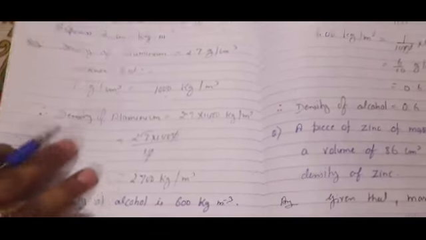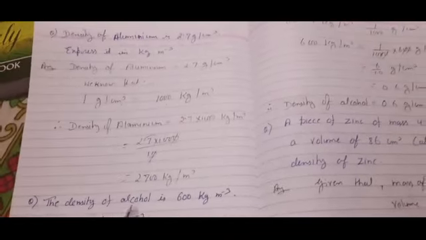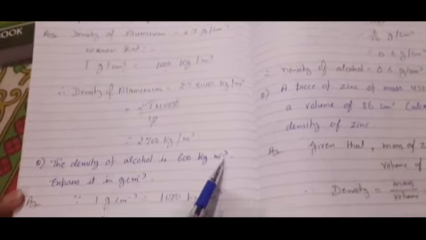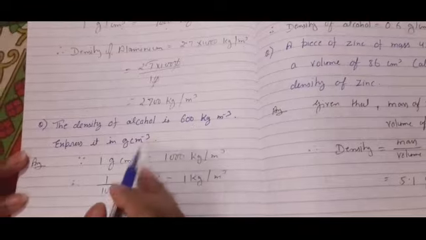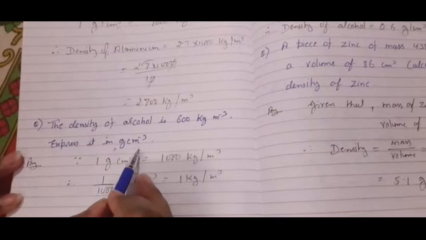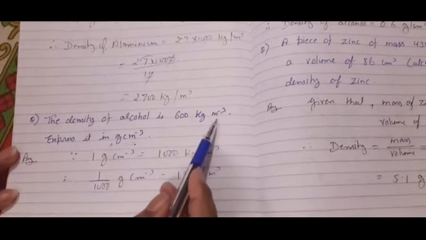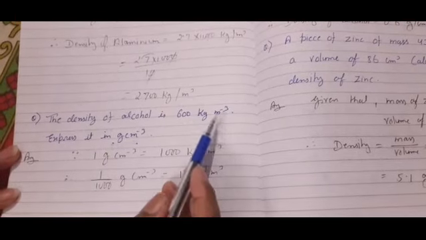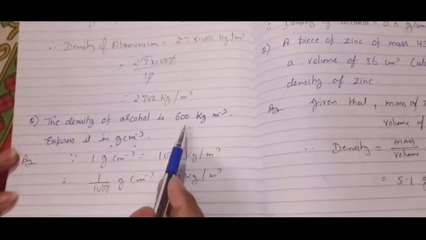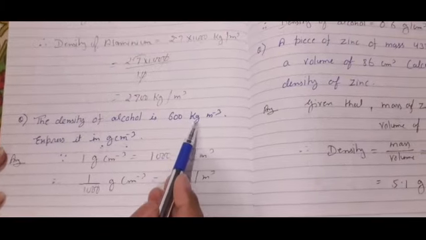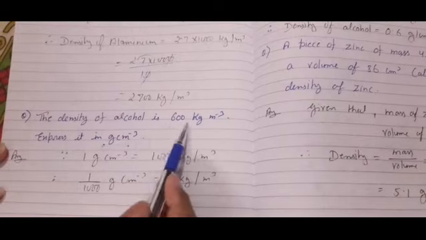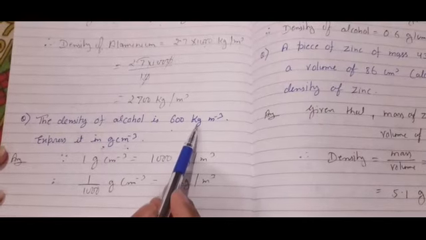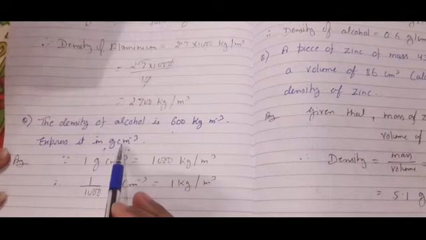Done. Now next question. The density of alcohol is 600 kg per meter cube. Express it in gram per centimeter cube. Again we have to follow the same rule. Earlier when the data was in gram per centimeter cube and we had to convert into kg per meter cube, we were multiplying by 1000. Now reverse. When we are going to convert kg per meter cube into gram per centimeter cube, we will divide by 1000, because we are converting a bigger number into a lower number.